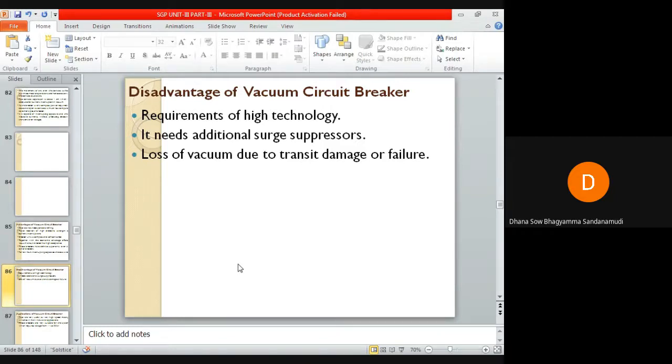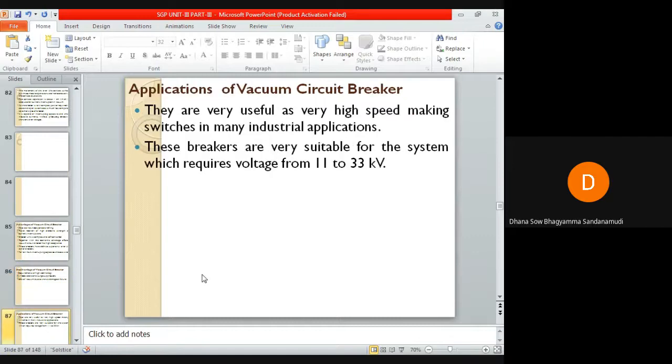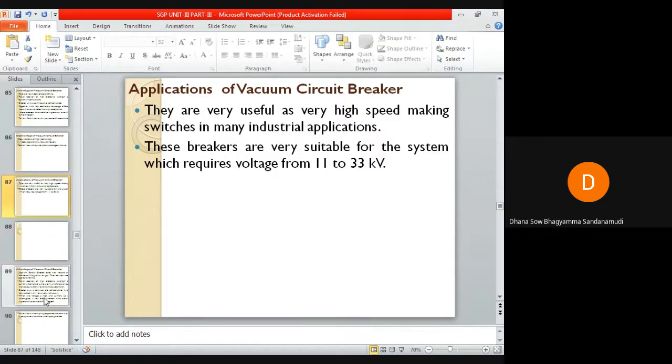Applications: because of the short gap and excellent recovery, vacuum circuit breakers are very useful as very high speed making switches in many industrial applications. And because of the least requirement of maintenance, these breakers are very suitable for systems which require voltages from 11 to 33 kilovolts. These are the applications.